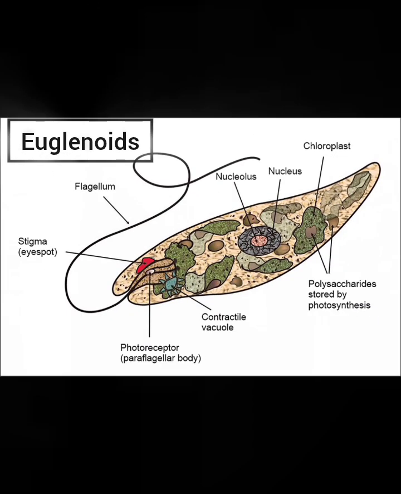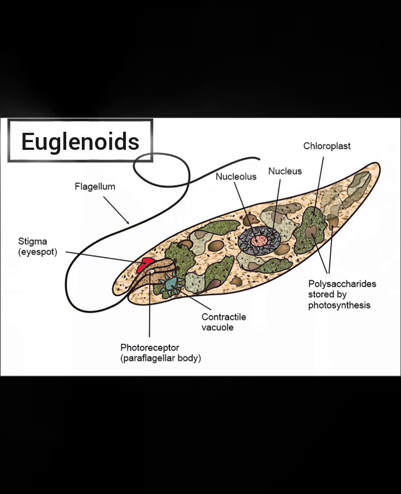The third one is the euglenoids. The majority of them are freshwater organisms found in stagnant water, meaning standing water. Instead of a cell wall, they have a protein-rich layer called pellicle, which makes their body flexible. They have two flagella, a short and a long one. Though they are photosynthetic in the presence of sunlight, when deprived of sunlight, they behave like heterotrophs by predating on other smaller organisms.